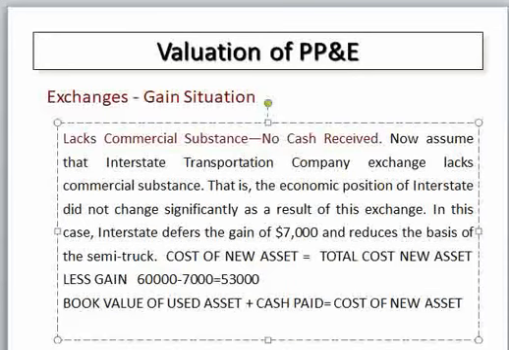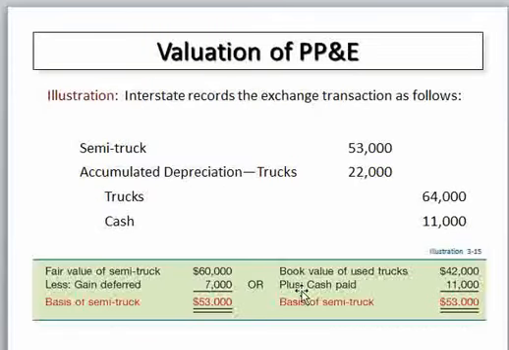That is 42,000 plus 11,000, the cash paid by the company for the semi-truck, the new asset, which is equal to 53,000. This 53,000 is similar to this transaction. Okay, so the journal entry is where we defer the gain again.